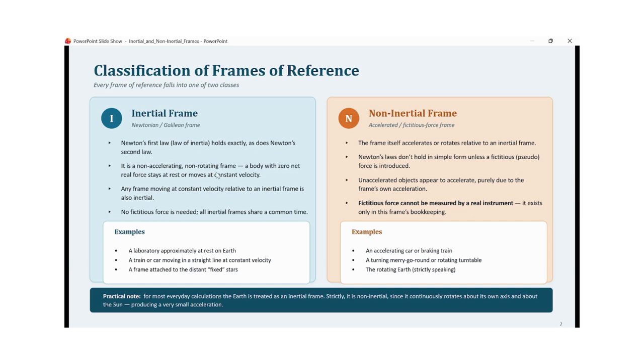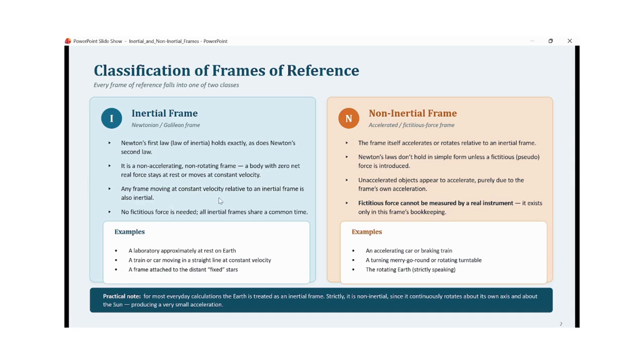Because of this, if a body has zero net real force acting on it, it will stay at rest or move at constant velocity, because there is no acceleration of the frame itself. So the frame is not changing the motion of the body.